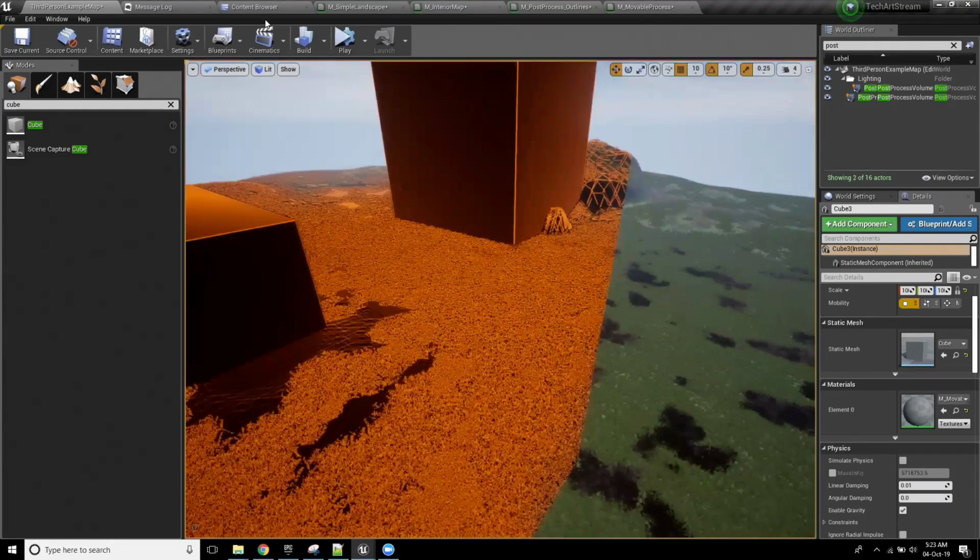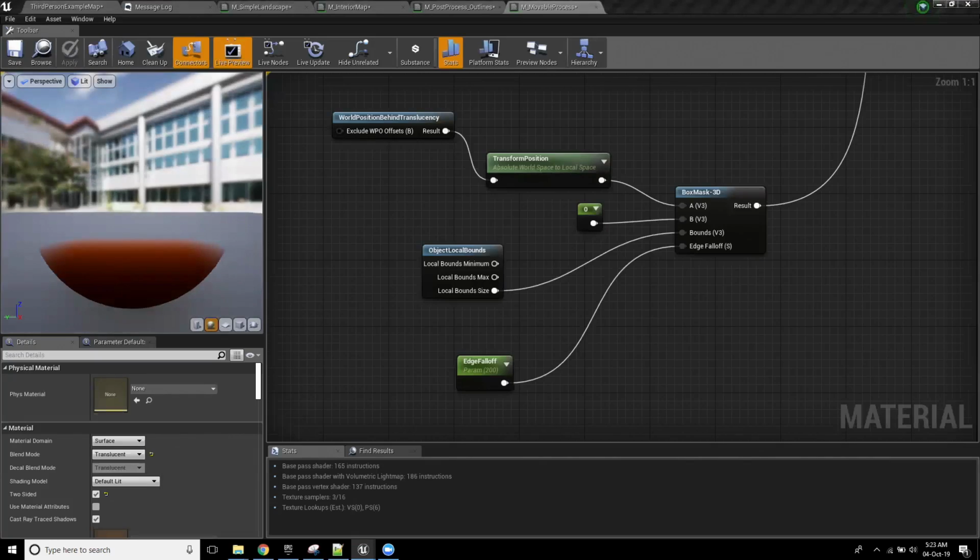Sorry about that, folks. One sec. So if I was to just read in an edge fall off of something like that and just plug in a value of like 200 or whatever it was that I just did, it's not going to work. It's not going to properly give me the size of what I actually need it to be.